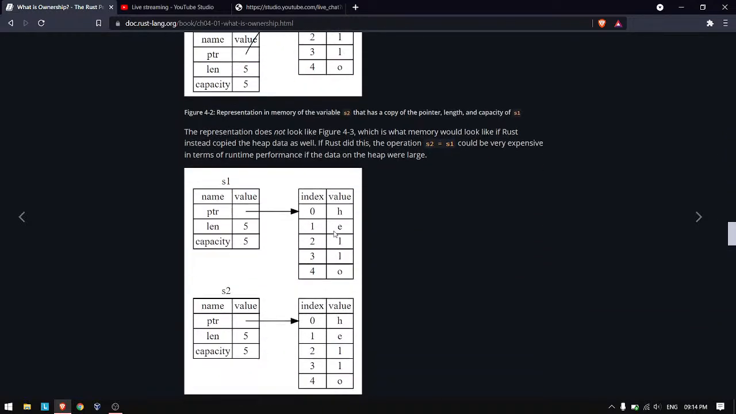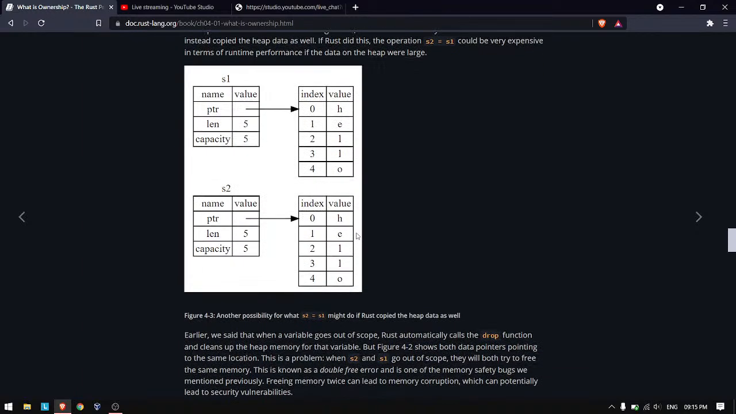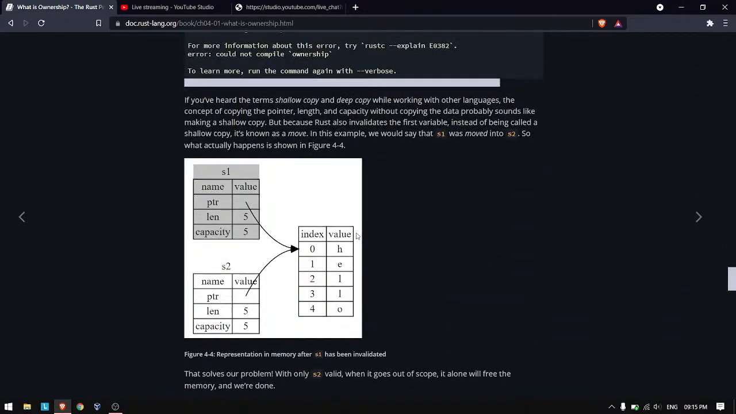So we were expecting it to be a complete copy, allocating this whole data at another location and then making s2 point to that other location. But if the data is large, instead of just hello, then it will be a very resource heavy operation, so it will affect our runtime performance. So instead, how Rust deals with it is like this shallow copy. Once we copied s1 to s2, s1 becomes invalid, so we can no longer use s1.